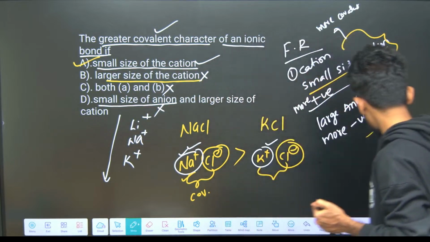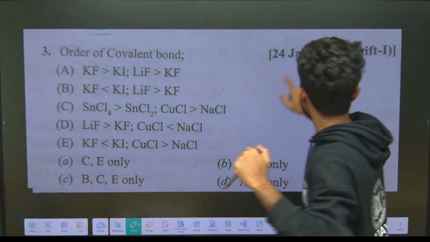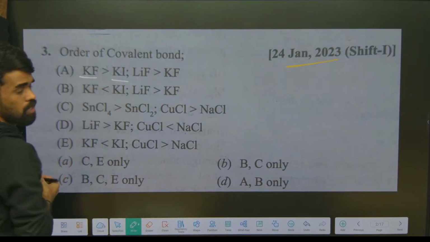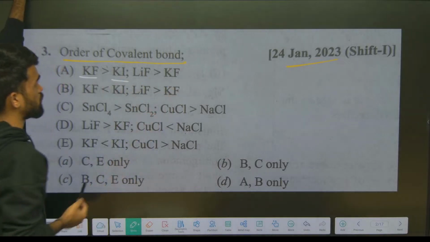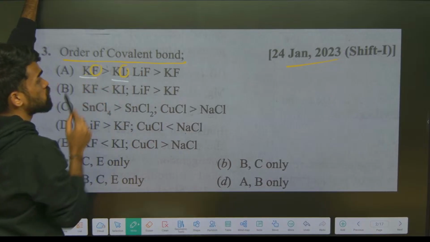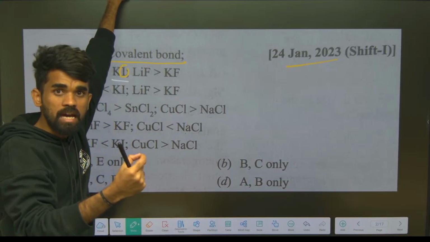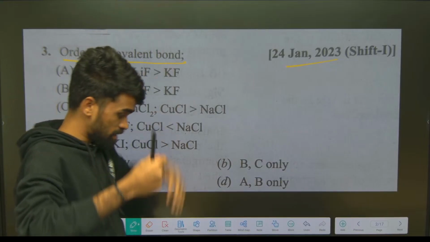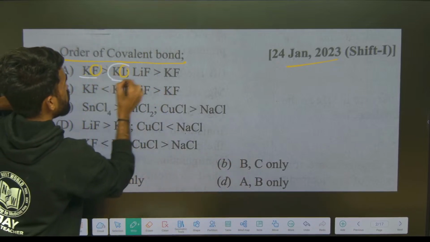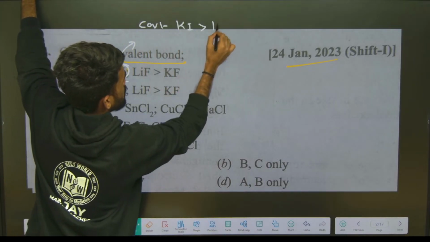So let me show you the first question that I asked you. Look at this, very important. It is a PYQ question. So just try to answer KF, KI. Out of these two, order of covalent nature, tell me. Potassium cations are same, anion here is iodide, here fluoride. Which is larger in size? Iodide ion is larger. So with a large size anion and small size cation, the resultant molecule will have more covalent character. So out of these two, KI will have more covalent character. So I am writing covalent character of KI is greater than KF.